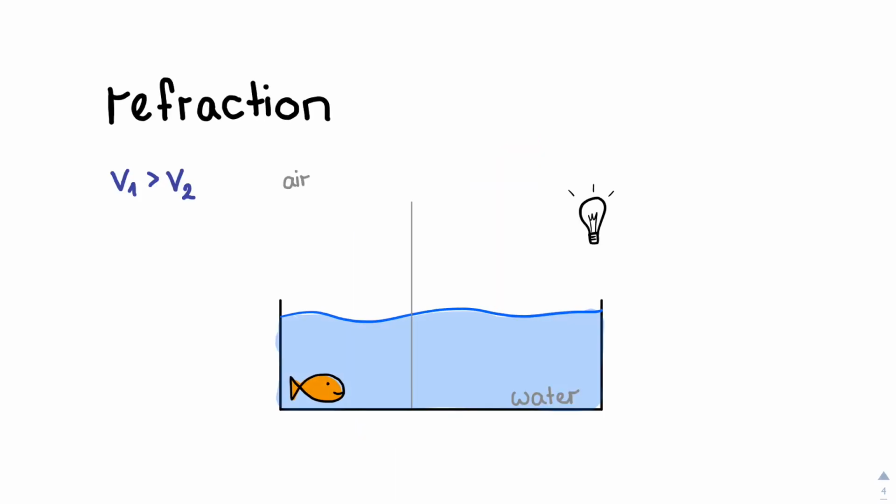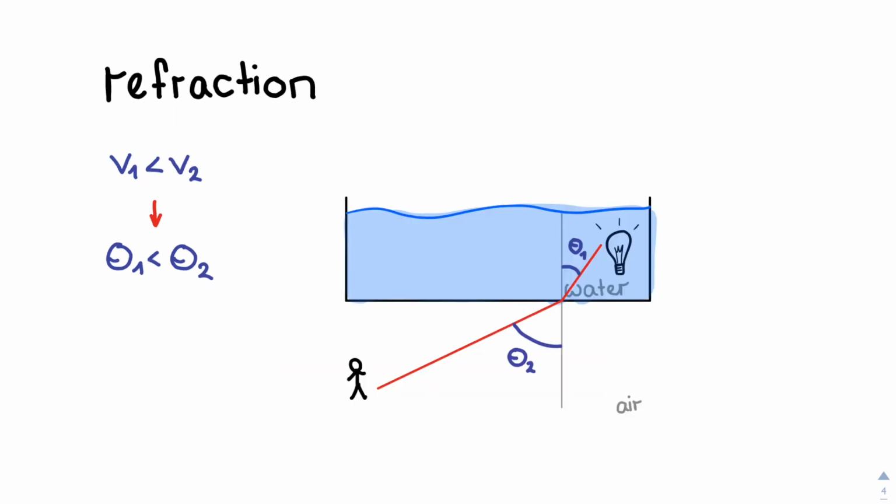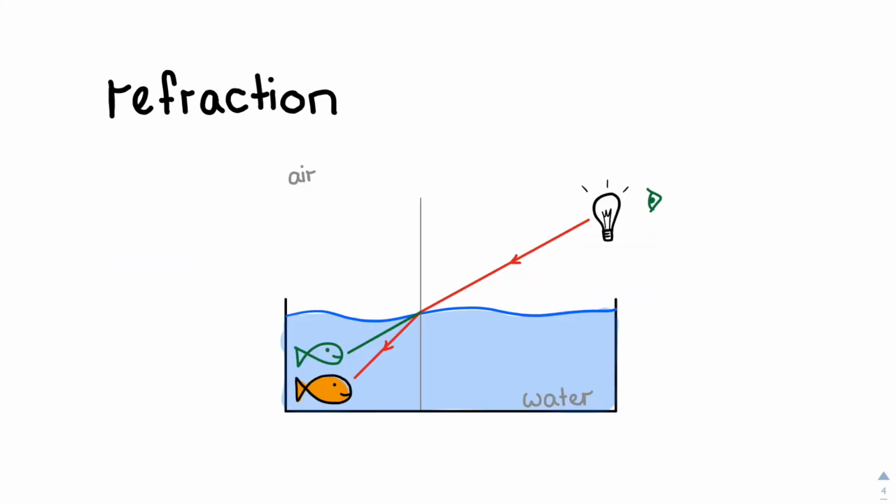If the speed of light is faster in the first medium, the angle of incidence is bigger than the angle of refraction. And if the speed of light is slower in the first medium, the angle of incidence is smaller than the angle of refraction. Based on this phenomenon, we think that the fish lies somewhere on a straight line corresponding to the light ray that hits our eye. But we don't want to sketch the rays only, we want to calculate the exact values.